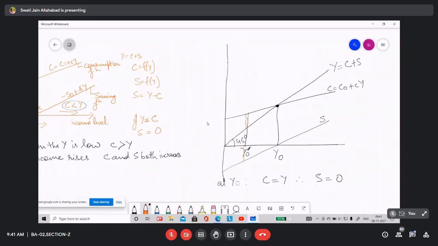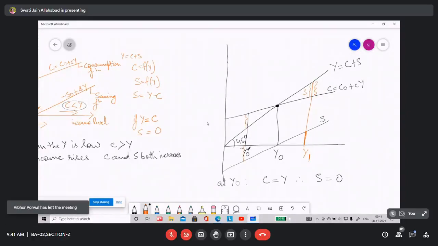Or you take an income level here, say Y1. In case of Y1, you will find that consumption is lesser than income. The line of consumption is below the 45-degree line. So the distance between these two, Y and C, will be S. And this is that positive saving. As the income increases, savings increases. So when the income is low, consumption is more than the income. There is a point where consumption and income becomes equal.